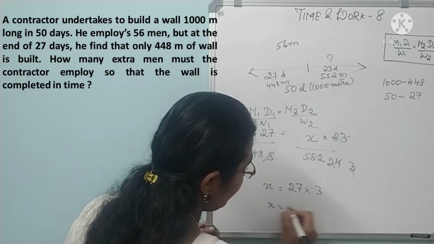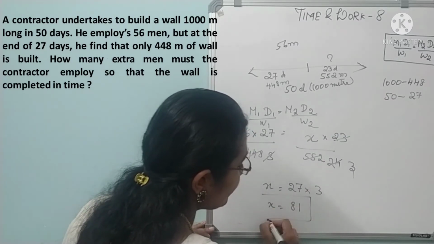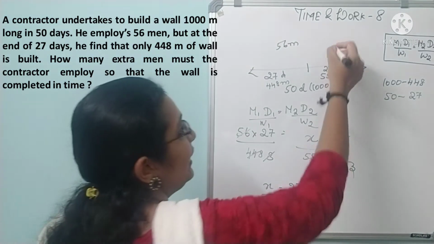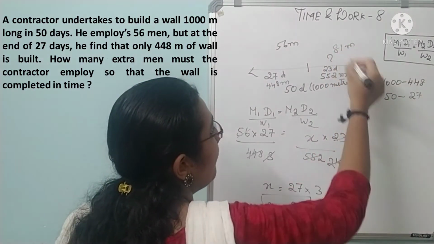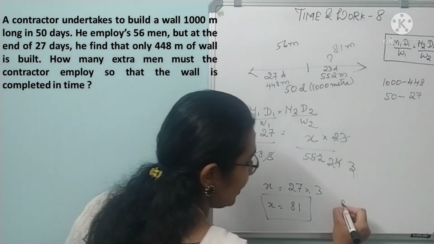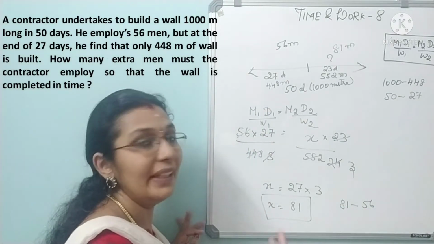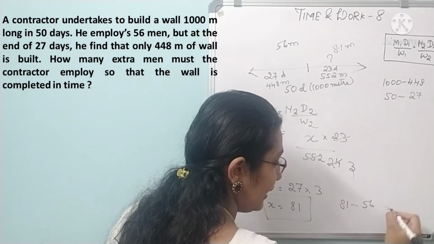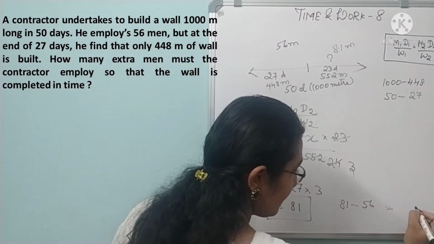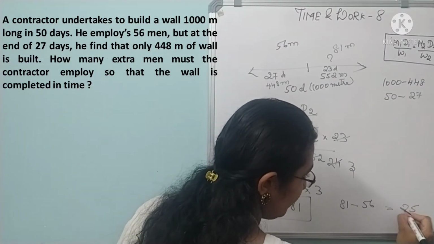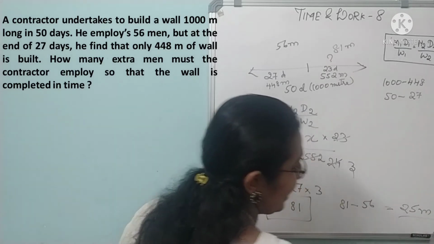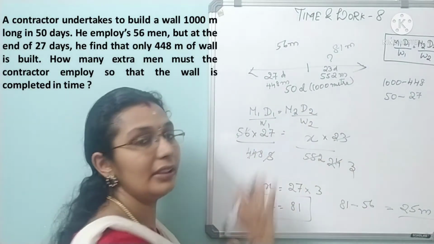So X is equal to 81. So this is the total number of men now. Here 81 men. But already there were 56 men. So 81 minus 56, because we need only how many extra men were added. So 81 minus 56 is 25. 25 extra men should be added in order to complete the work on time.